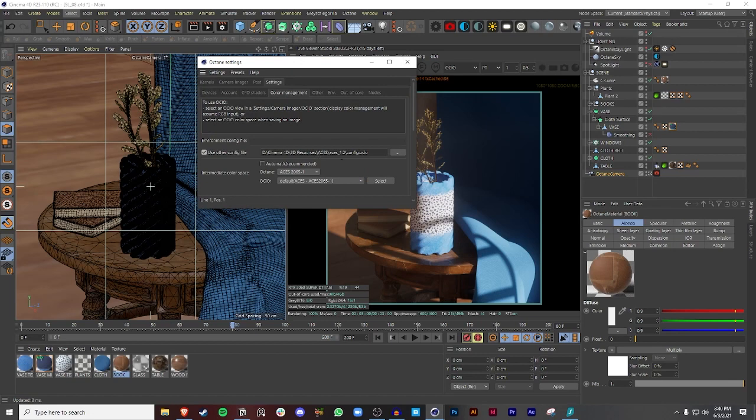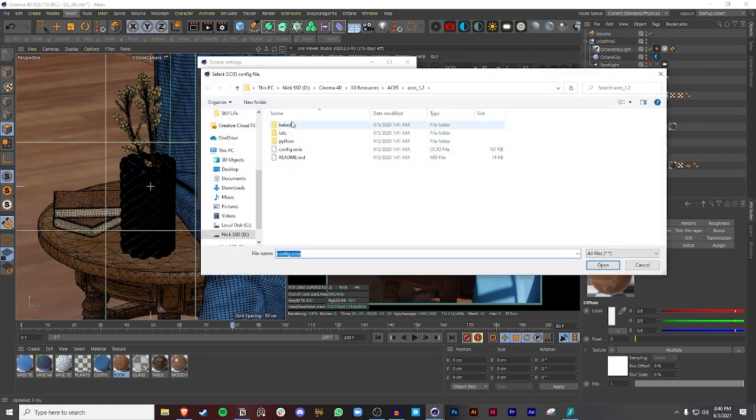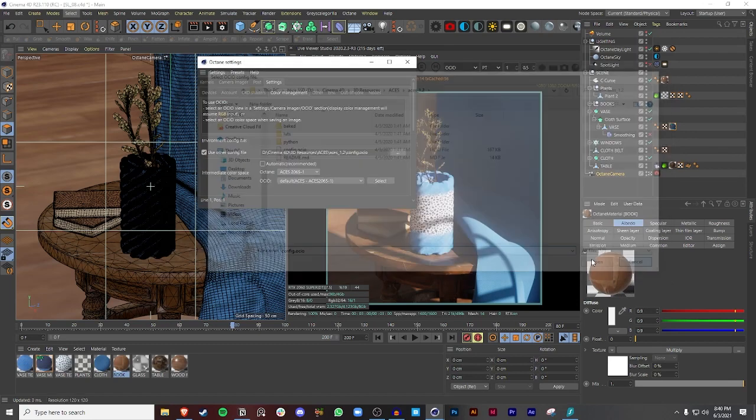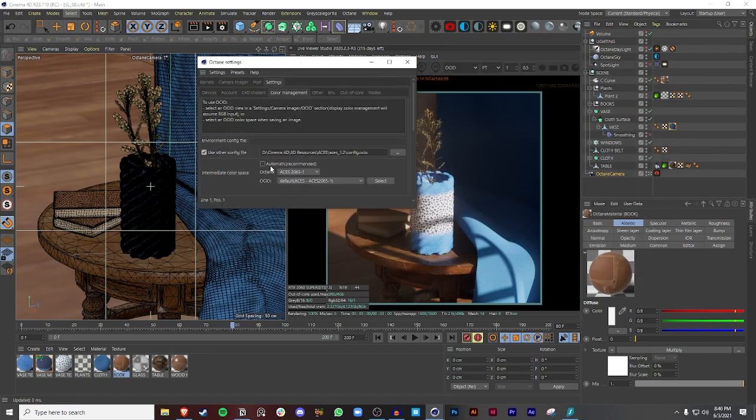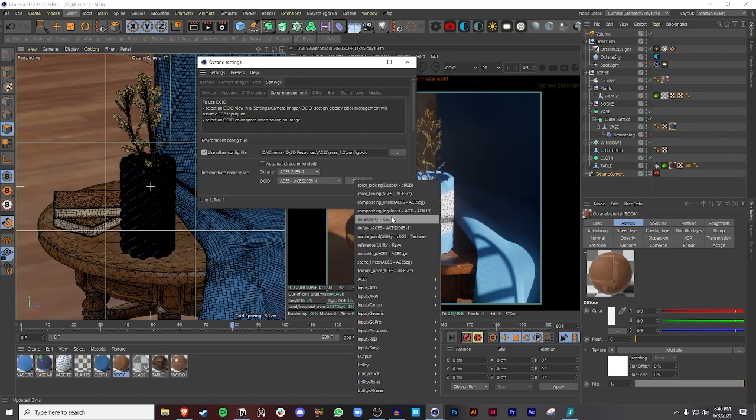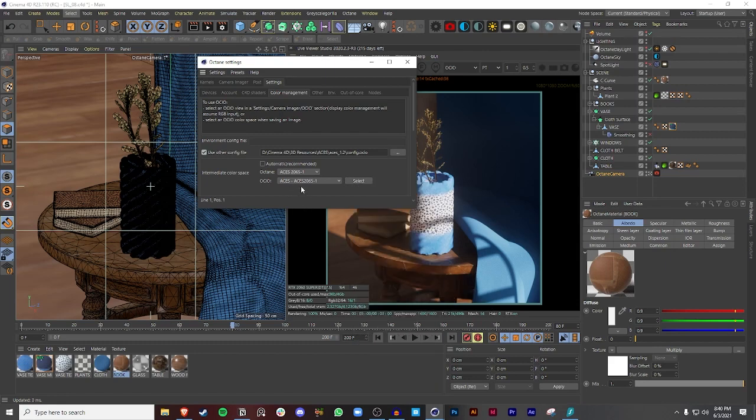Just to show you how this works, you click on the config.ocio, and once you do that, automatically it's going to put it on automatic recommended. Either way, it's still the same, but if you want to turn it off and select others, you can, but I find ACES 2065-1 works best for me.